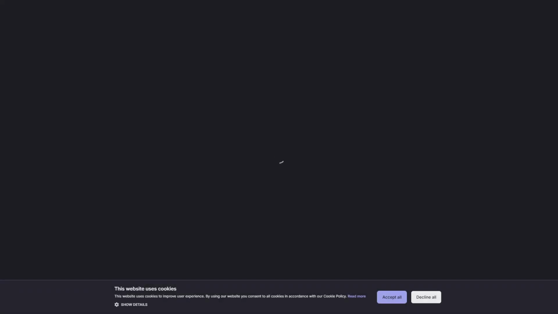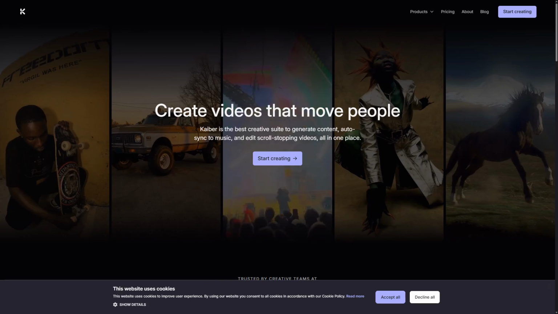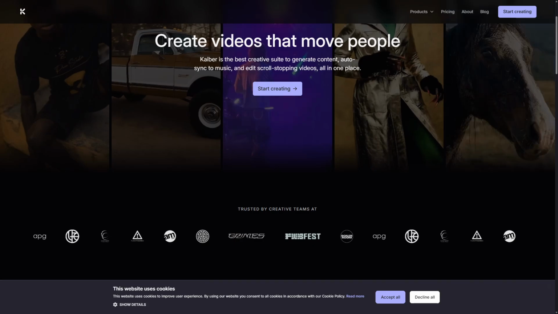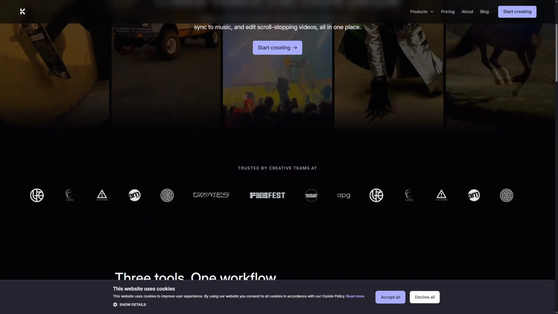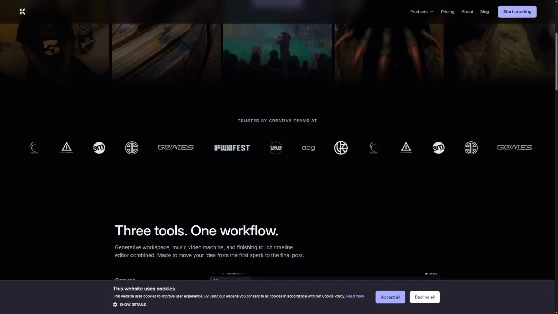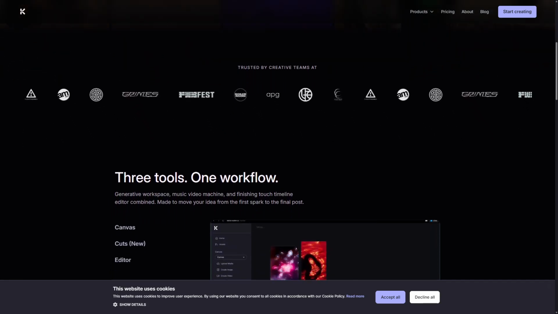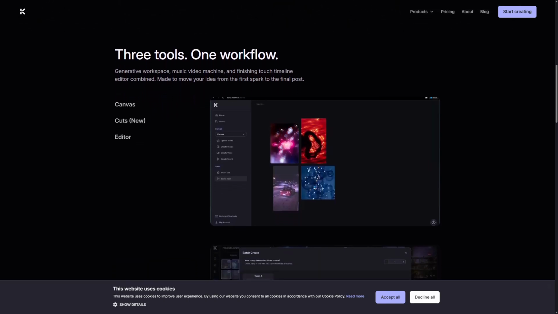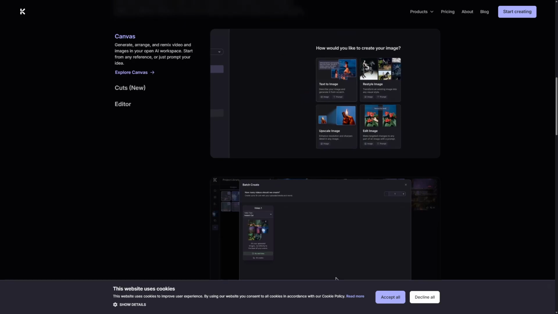Kaiber AI positions itself as an intuitive video generation tool that caters to creators of all levels. At its core, the platform allows users to transform text prompts into engaging videos, leveraging AI to streamline the creative process.